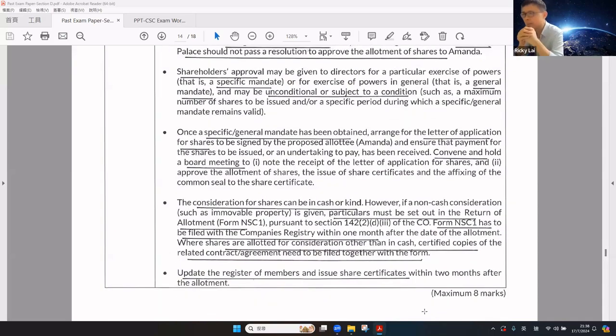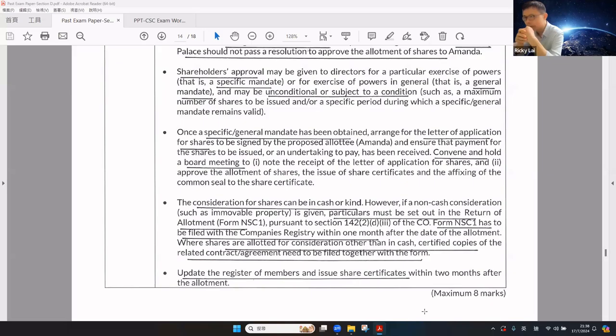When a specific mandate has been obtained, arrange for a letter of application for shares to be issued by the proposed allottee, and ensure that payment for the shares to be issued or an undertaking to pay is received. Convene and hold a board meeting to note the receipt of the letter of application for shares, approve the allotment of shares, issue new share certificates, and affix the seal on the share certificates.